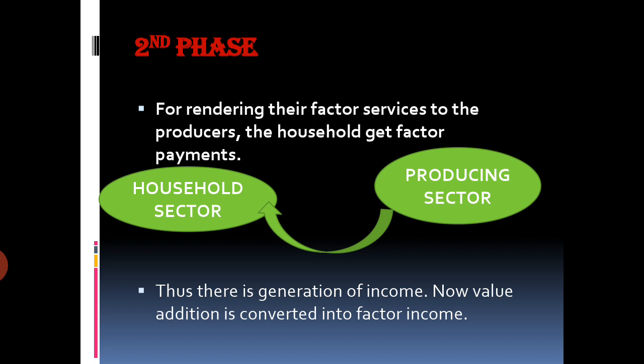And what are those things? So for rendering their factor services to the producers, the households get the factor payments, and this leads to the generation of income. And now value addition is converted into factor income. So it means income is generated in the second phase. Factors of production have given their services, in return for which factor payments have been produced. Now let us see how this happens.